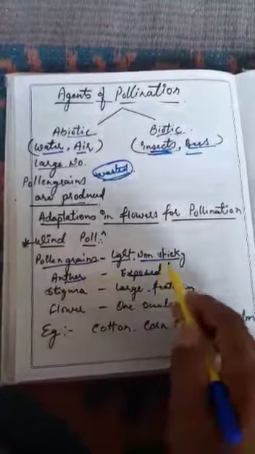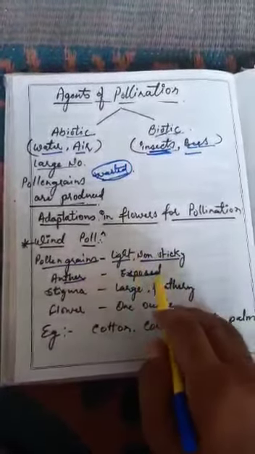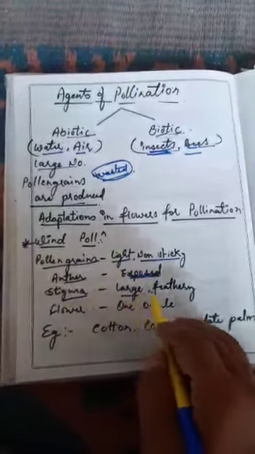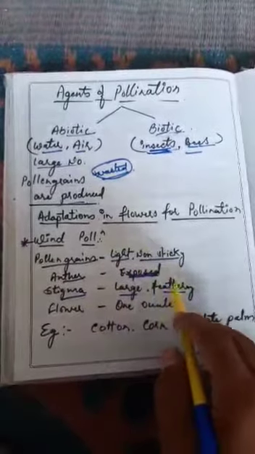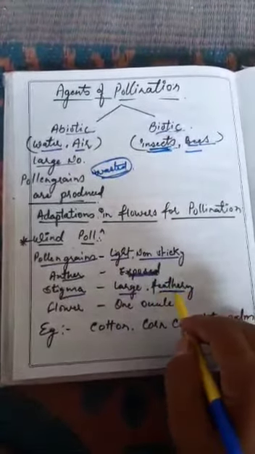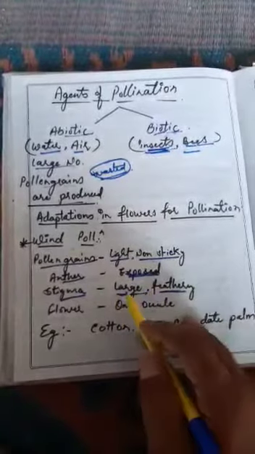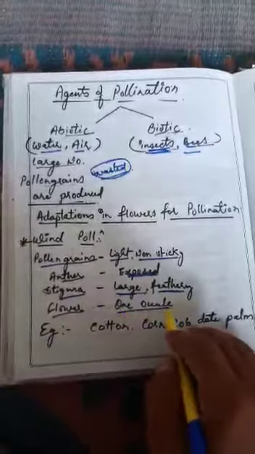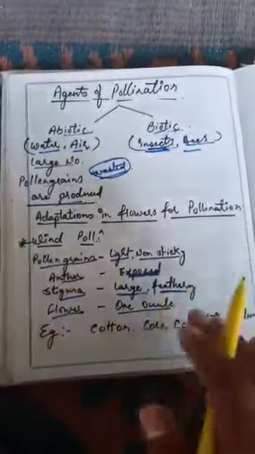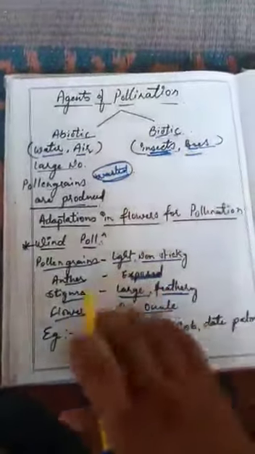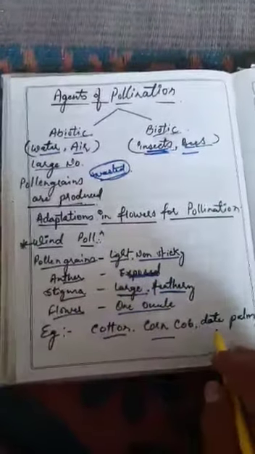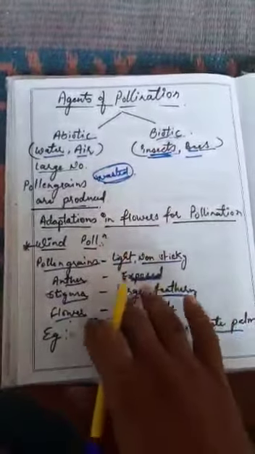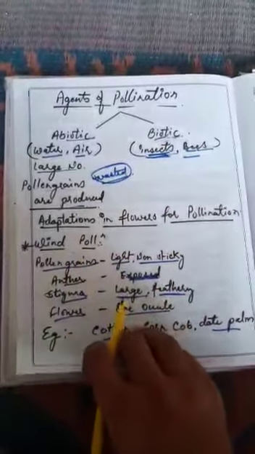Anthers are well exposed so that if any pollen grain comes, it is trapped by the anther. Stigma is large and feathery, again so that pollen grains can stick on it easily. That is why they are large and feathery. And the flower has only one ovule. So this is wind pollination. Examples are cotton, corn cob, date palm. These are the examples of wind pollination, and these are the adaptations of wind pollinating plants.